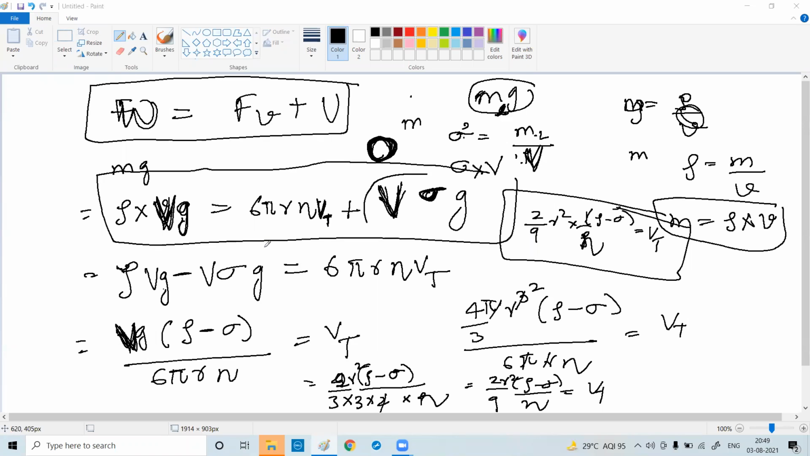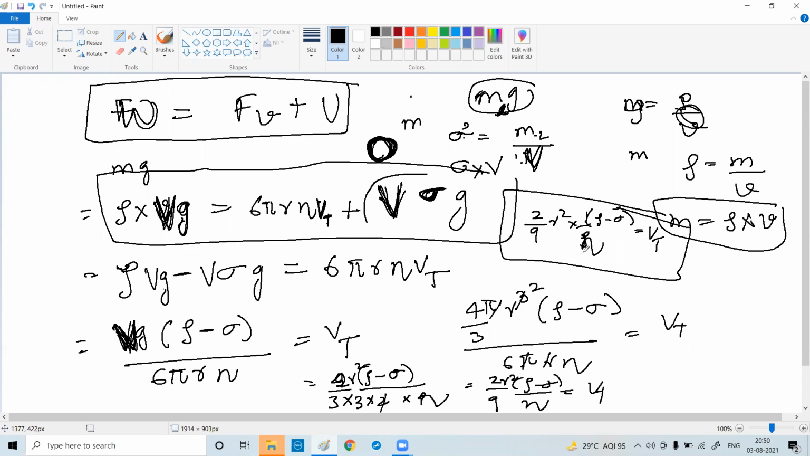Understood how it happens? So this volume can be anything. You can have a sphere, you can have a cube, and depending on that you can get the result. I am just showing this as a sphere. Normally we take the example of a sphere because the experiment was done using a sphere. So this is the value of the terminal velocity. Is it clear, guys?